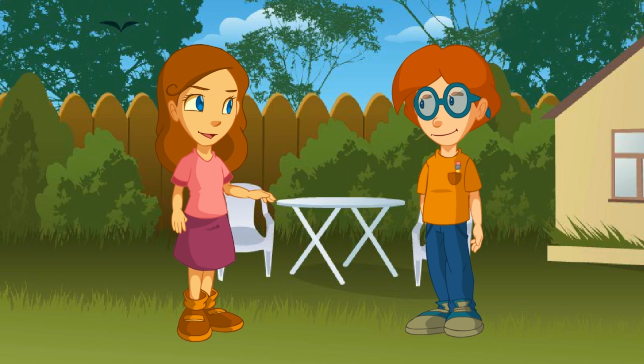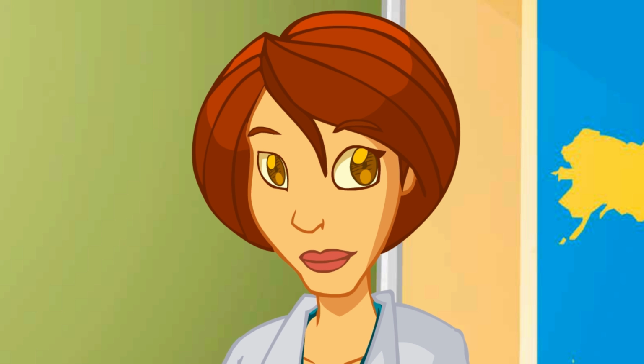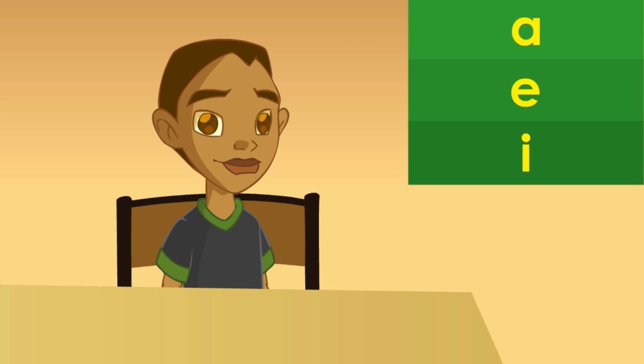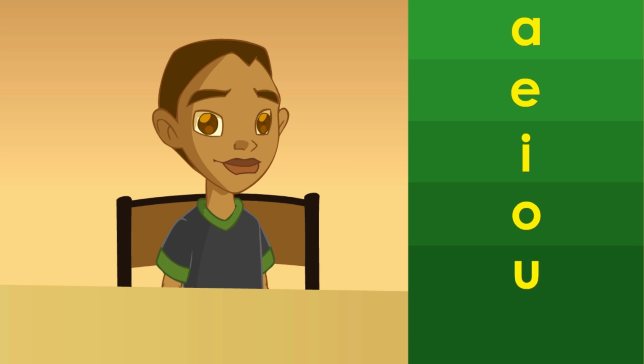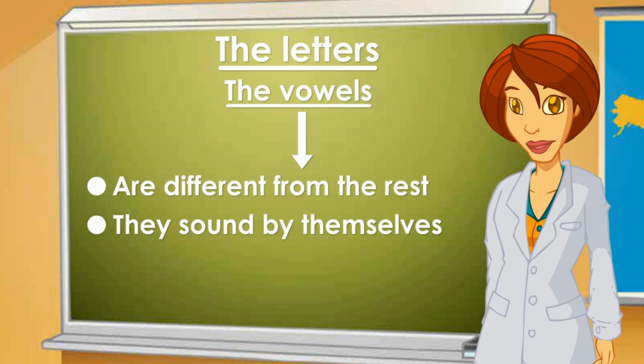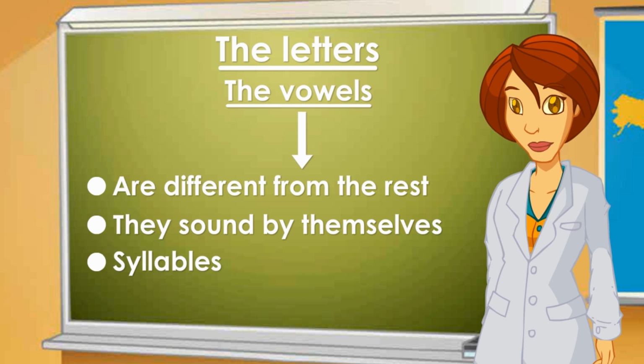Remember what the teacher taught us some days ago. Today, we're going to meet all the letters we use to write and communicate. We'll start with the vowels. Does anybody know them? I do. They're A, E, I, O, U. Excellent. These letters are different from the rest because they sound by themselves and don't need any help from other letters. Do any of you remember what the syllables are?